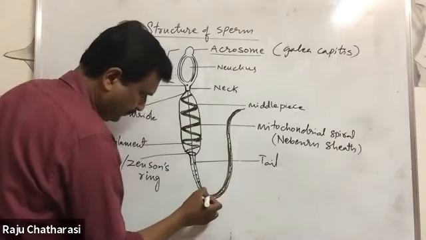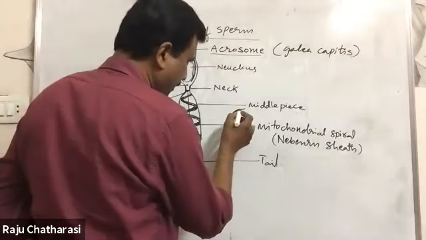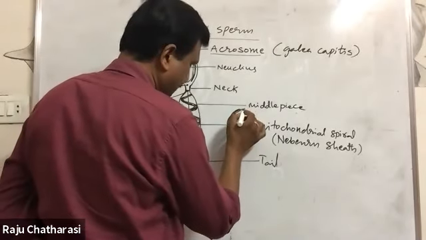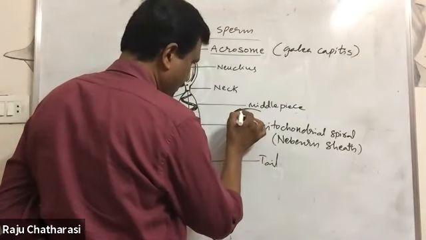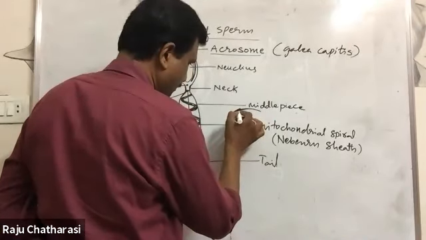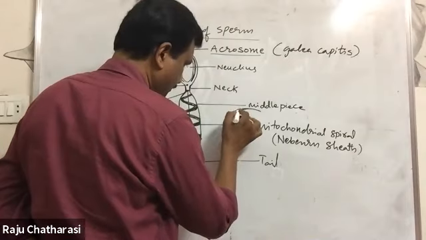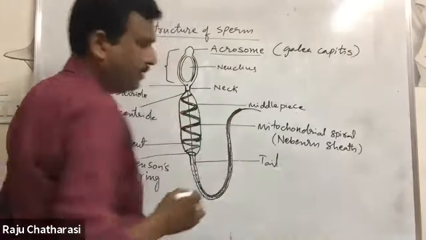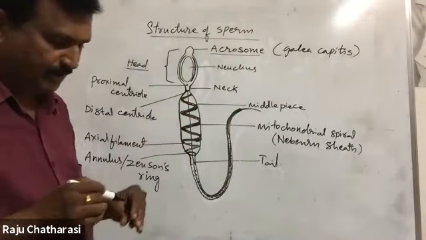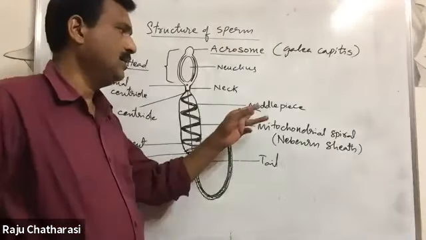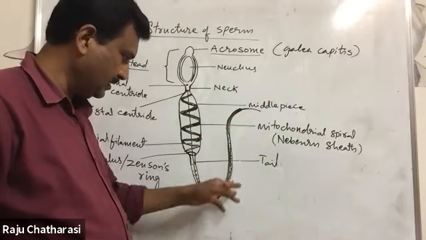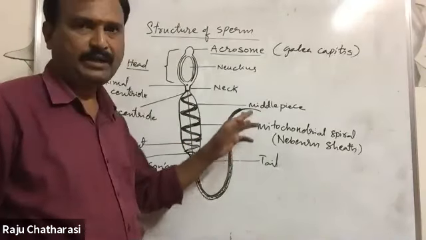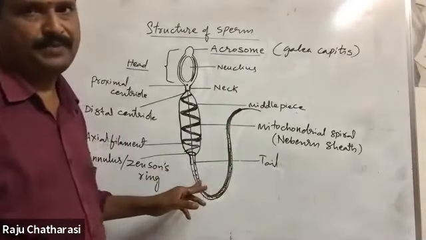But this terminal part is axial filament without plasma membrane. You can see in your diagram, this terminal part is axial filament without plasma lemma. The remaining part of this tail contains plasma membrane and cytoplasm, right?